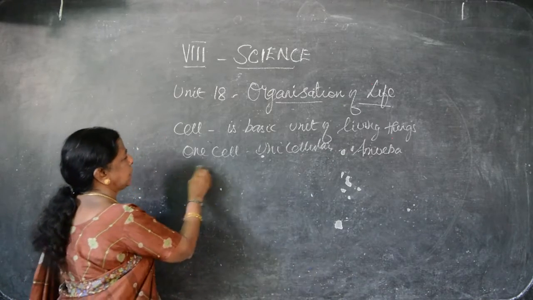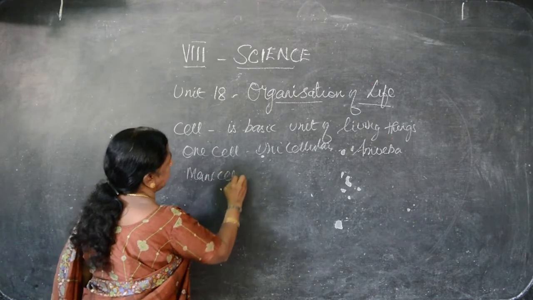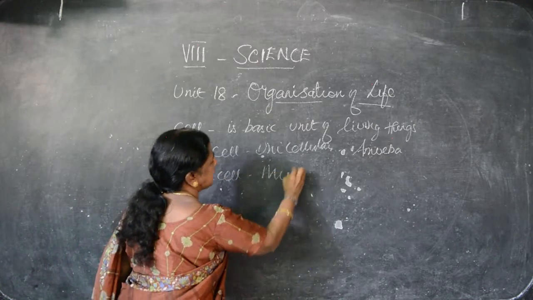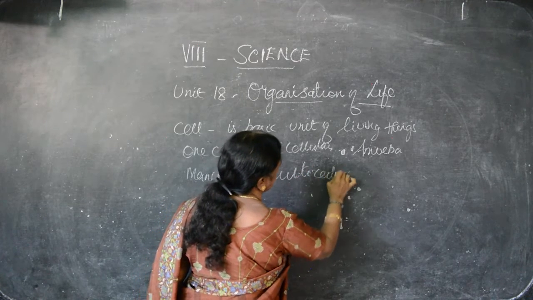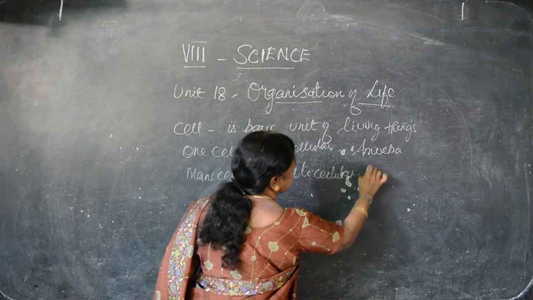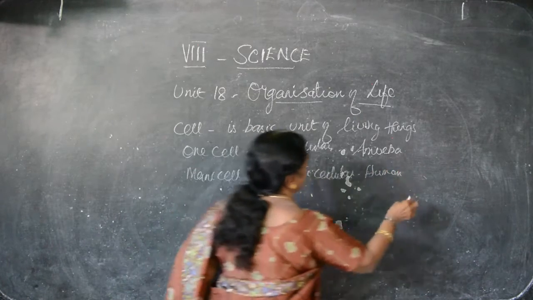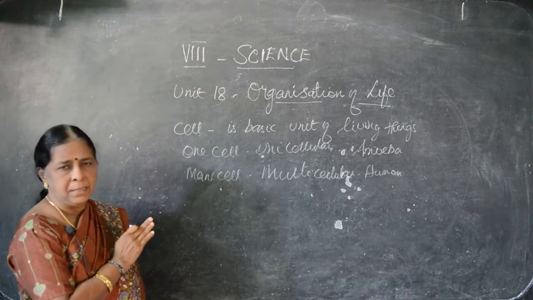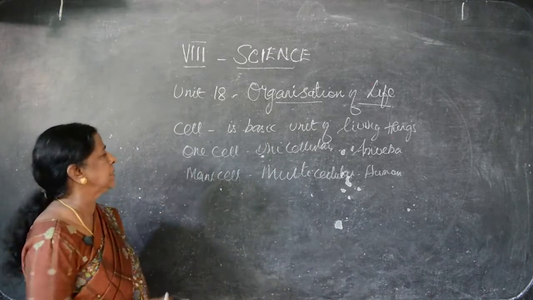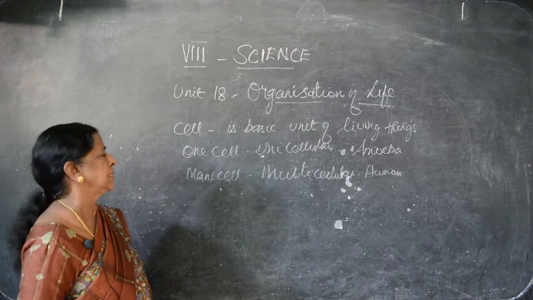But multicellular, that is many-celled animals, that is multicellular. For example, let us take ourselves, human beings. Clear? So that is why I said cell is the basic unit of living things. The body of living things is made up of only one cell, unicellular, or many cells.